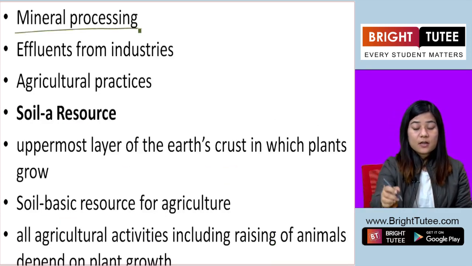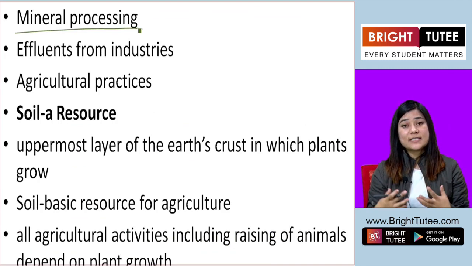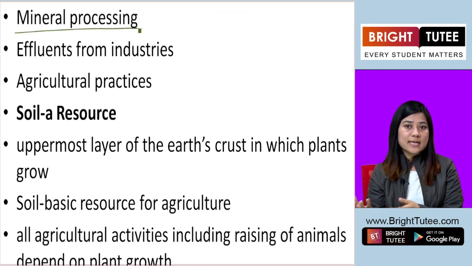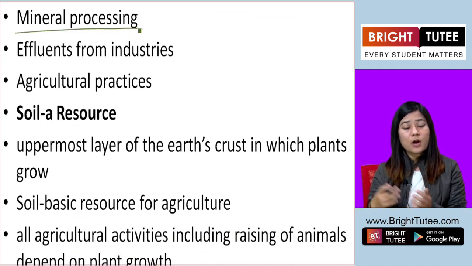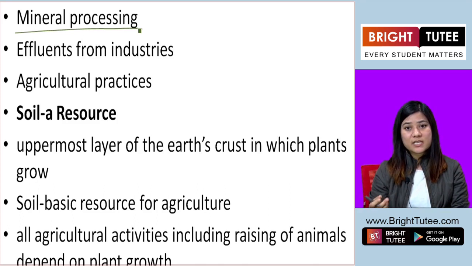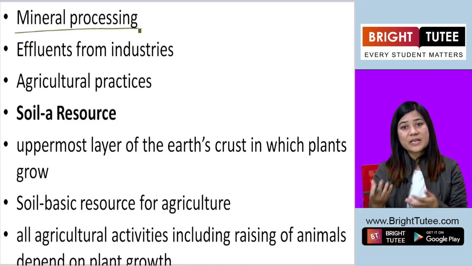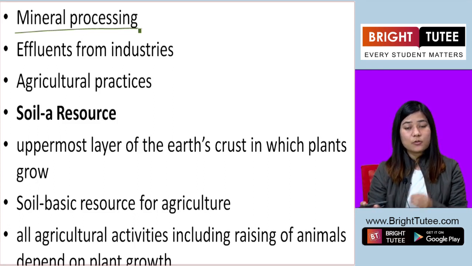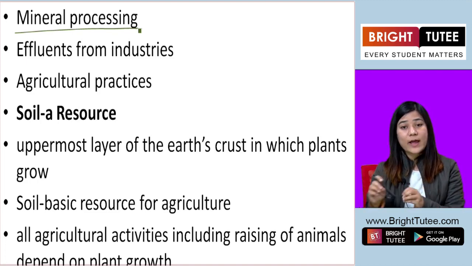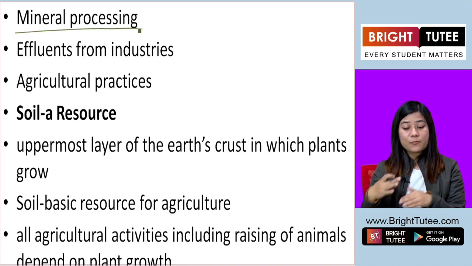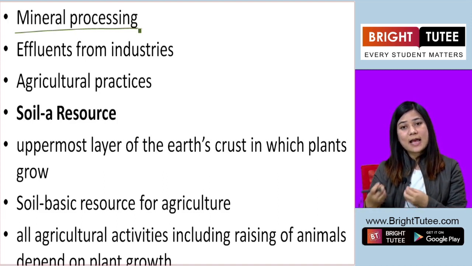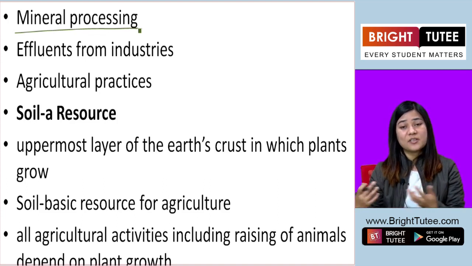Mineral processing. Minerals and resources are processed to be utilized for human activities, right? While processing all these minerals, which many times are not good for us or not good for the land or the plants on the land, these minerals go and settle on the land, and when they come in contact with the land and the plants there, it has serious repercussions.